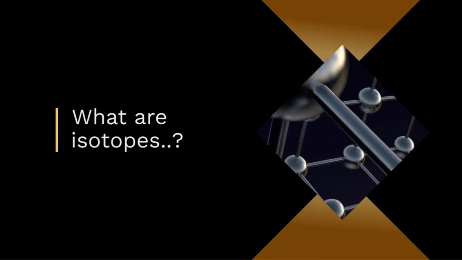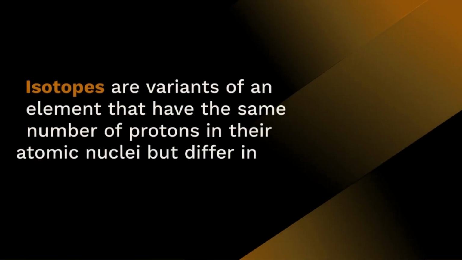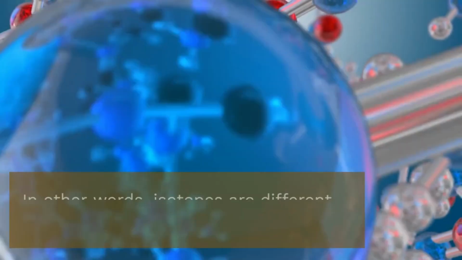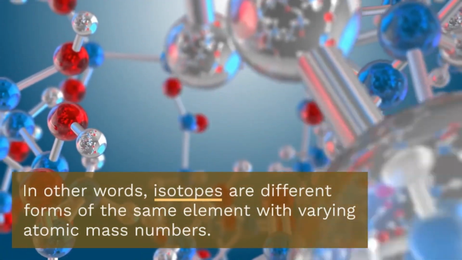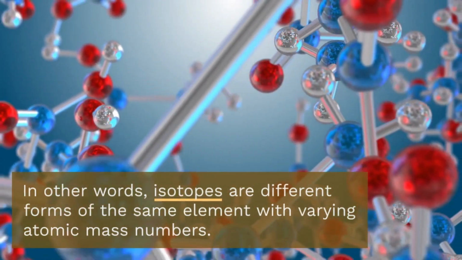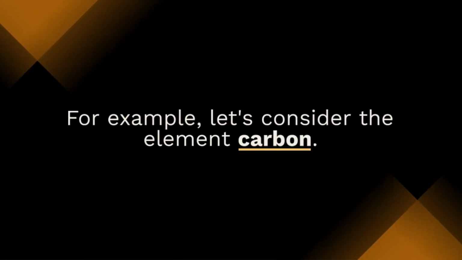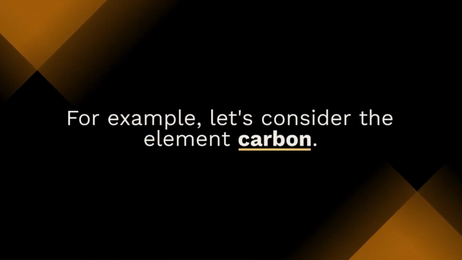What are isotopes? Isotopes are variants of an element that have the same number of protons in their atomic nuclei but differ in the number of neutrons. In other words, isotopes are different forms of the same element with varying atomic mass numbers. For example, let's consider the element carbon.